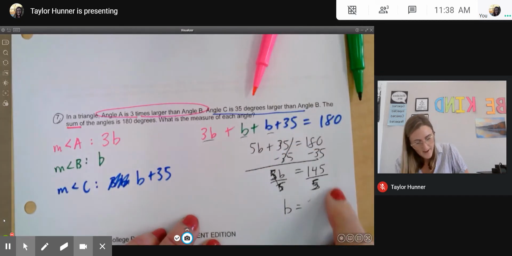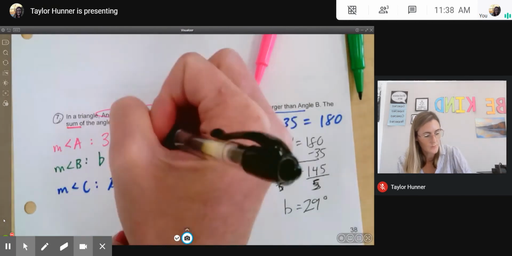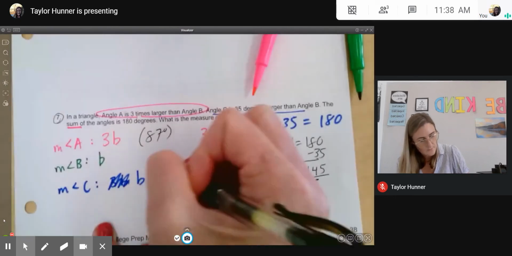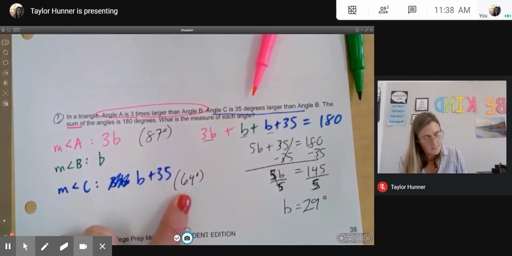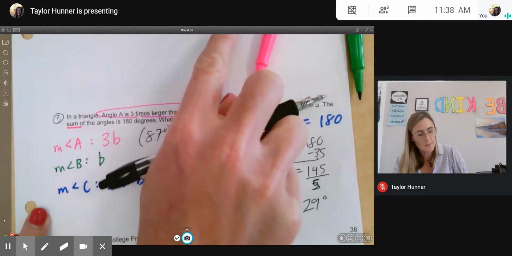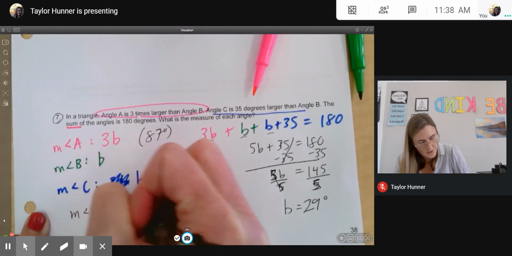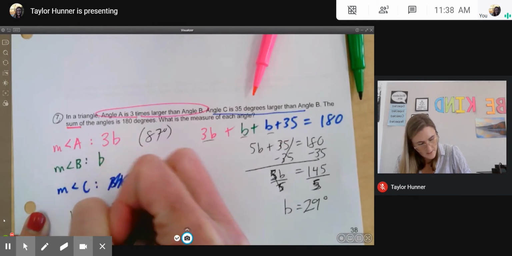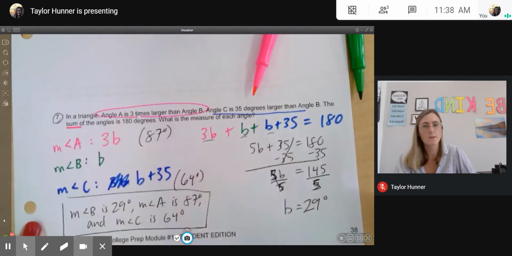So 145 divided by 5, the measure of angle B will end up being 29 degrees. Then the measure of angle A will be 3 times that, which is 87 degrees. And the measure of angle C will be 29 plus 35, or 64 degrees. Now I have to write my answer in a complete sentence like the directions say. The measure of angle B is 29 degrees, the measure of angle A is 87 degrees, and the measure of angle C is 64 degrees. That would be my final answer there.